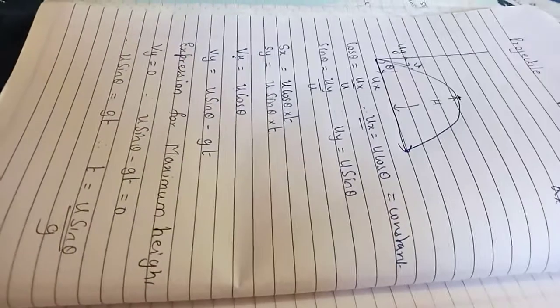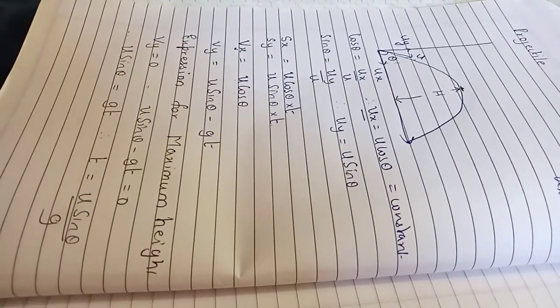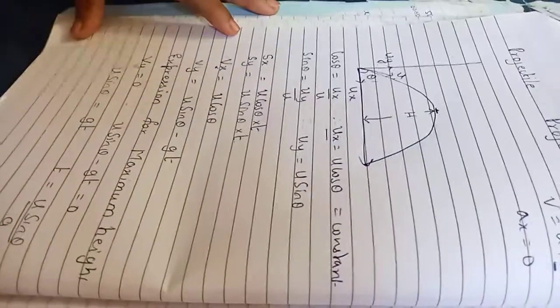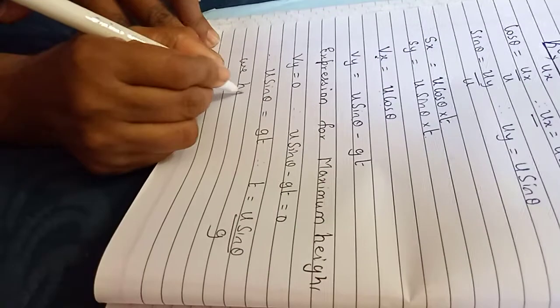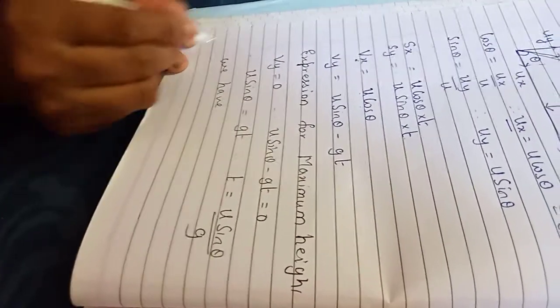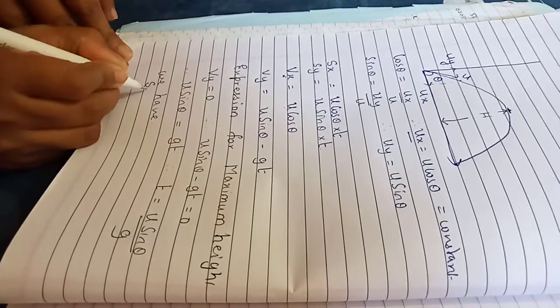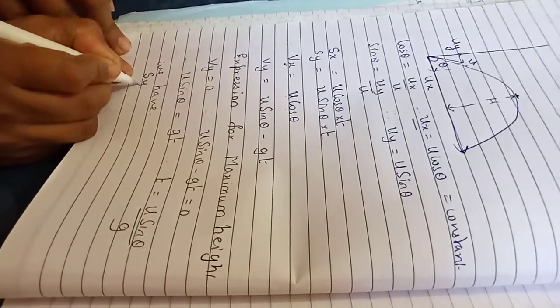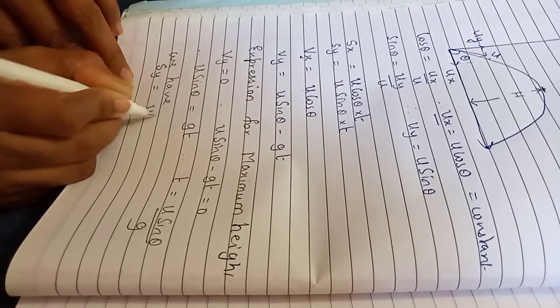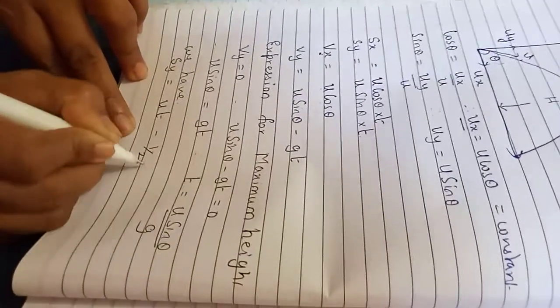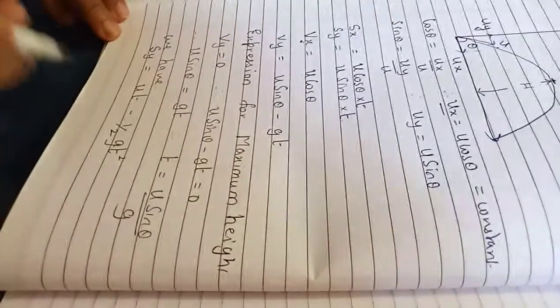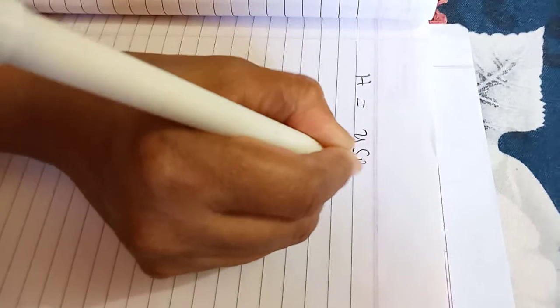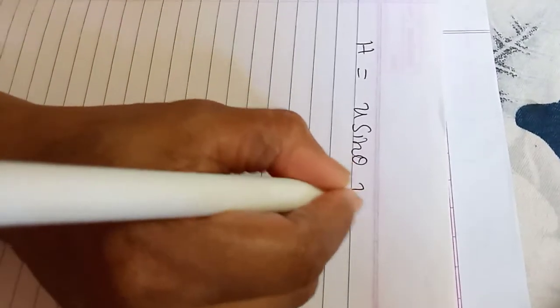Are you okay here? So t is equal to u sin theta divided by g. Concentrate. Distance along the y-axis, what is the distance? Displacement along the y-axis is ut minus half gt square. Now distance along the y-axis is the maximum height. What about the initial velocity? u sin theta. What about t? u sin theta divided by g.